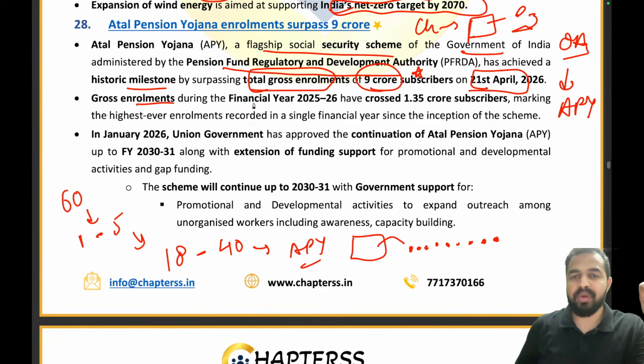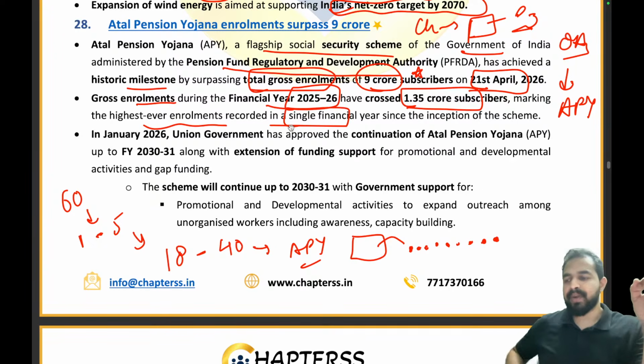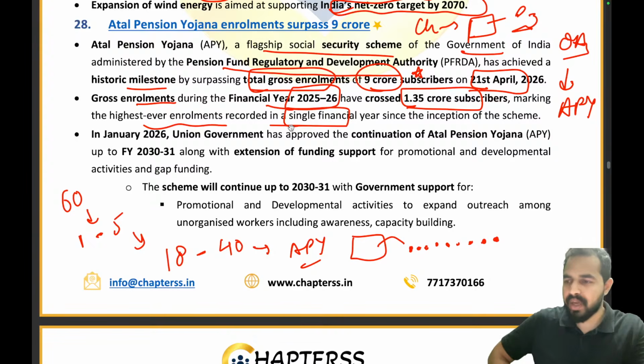The gross enrollments for the year 25-26 have crossed 1.35 crore subscribers, which is the highest ever enrollment recorded in a single financial year. So my dear friends, see, two records are there. 9 crore is the milestone achieved by Atal Pension Yojana, and 1.35 crore is the total enrollments in a single year. That is basically another milestone, right?